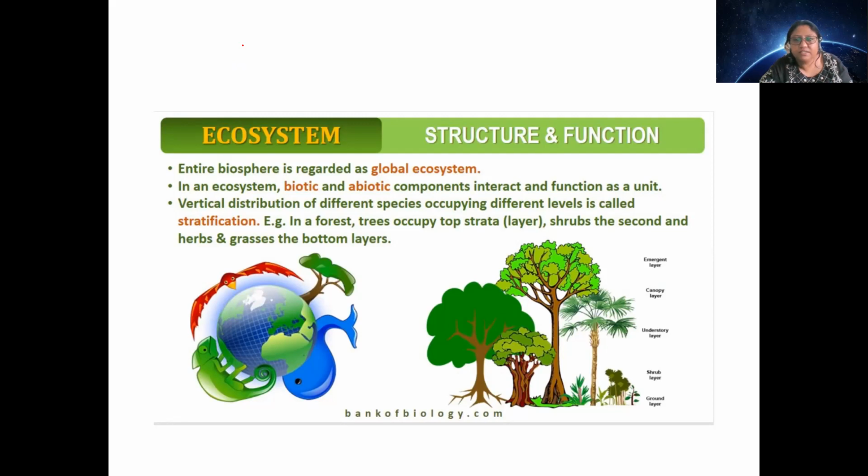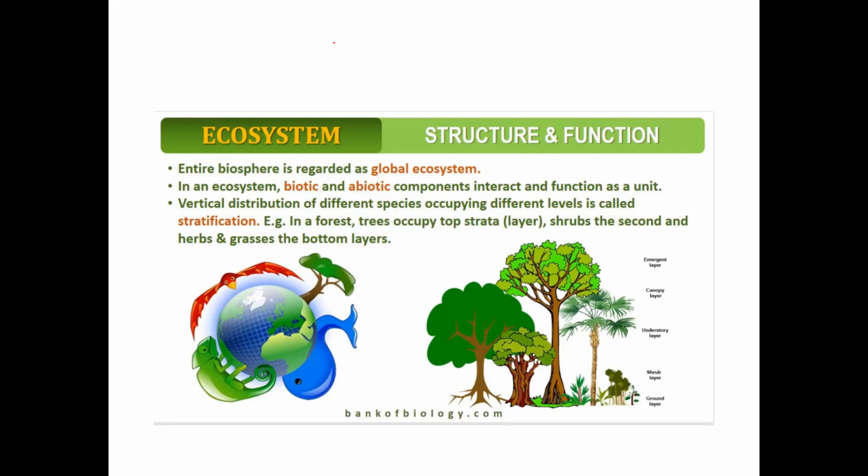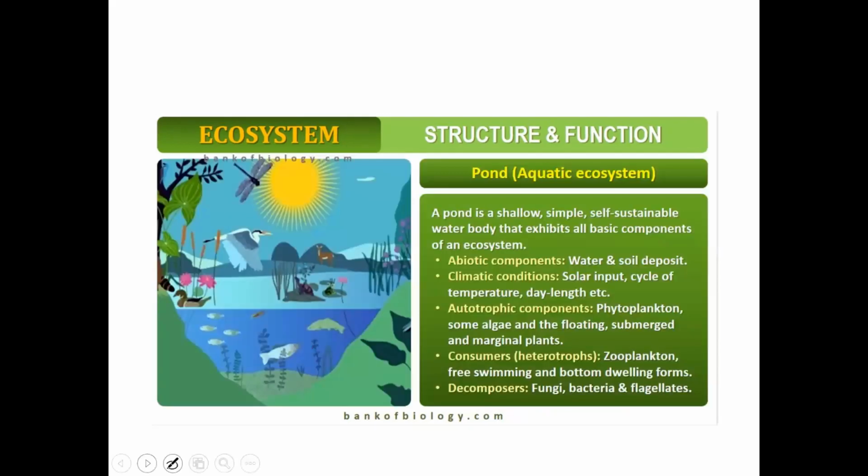What are the organisms which will be found in each and every stratum? That detail is called stratification of the ecosystem.